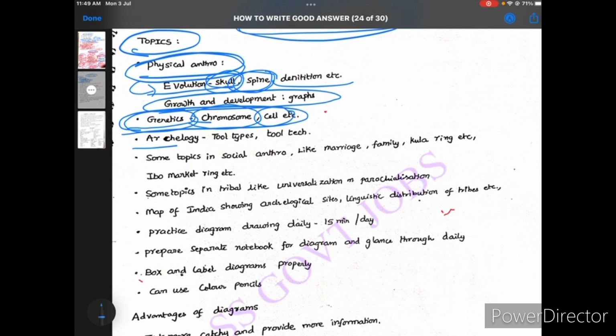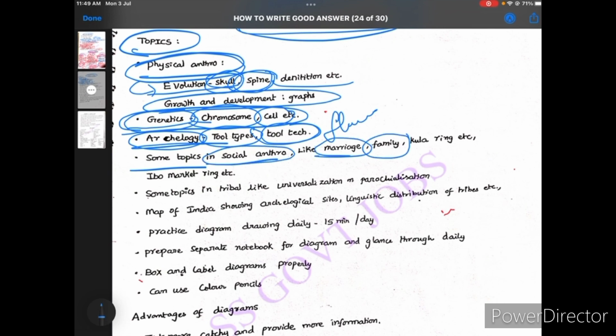And if you write the archaeology answer, there are tool types and tool technologies. Okay, you should use flow charts here. And after some basic topics like socio-cultural anthropology, there is the marriage topic, family topic, or kinship. There is a colouring example in kinship, so you can use flow charts here.